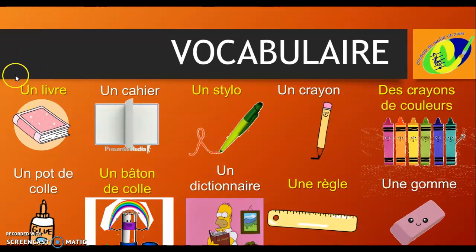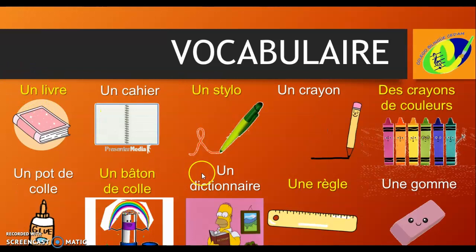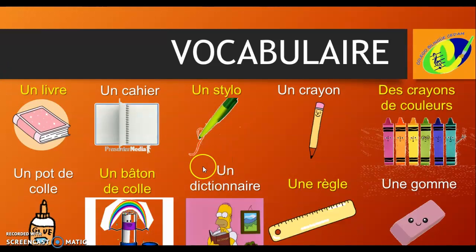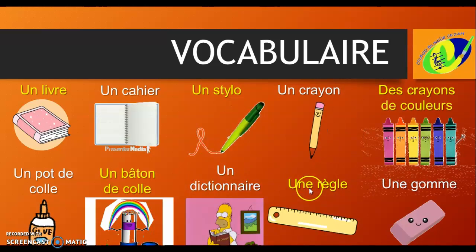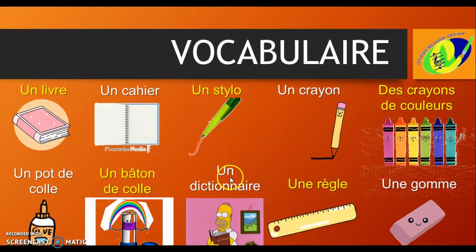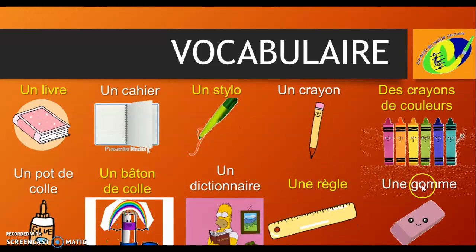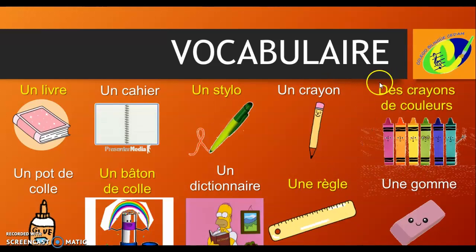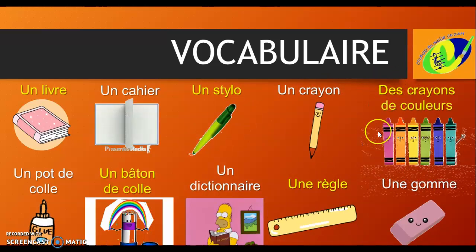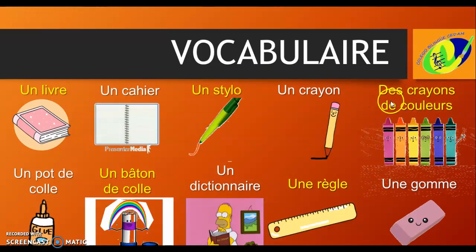If you observe here, un livre, un cahier, un stylo, un pot de colle, un dictionnaire, it's used for masculine. And une, it's used for feminine. Un dictionnaire, masculine. Une règle, feminine. Une gomme, feminine. Un crayon, masculine. And here we use des, and this is used for plural. There are many crayons, so you use des crayons de couleur.